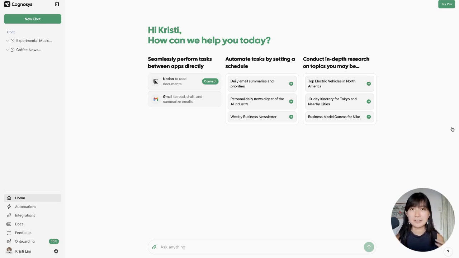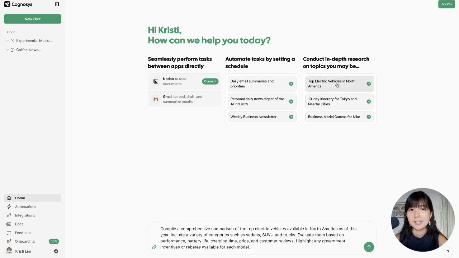Two final things I'll say before we close off. We kept our example pretty brief, but I think there's definitely a lot of specificity that you could get from this tool in ways that aren't necessarily feature-specific, which is why we didn't go too much into it, but it's still good to explore. So, for example, you'll see on your homepage, at least at the time of recording, some of these example prompts. I think that these are really useful templates that you can go ahead and edit, replacing, let's say, Nike with a company that you're more interested in researching. Same thing for Tokyo and nearby cities.